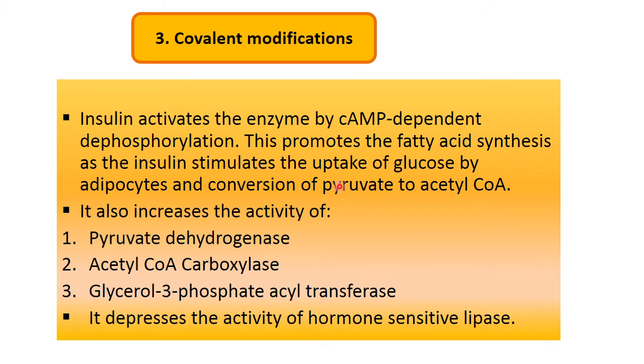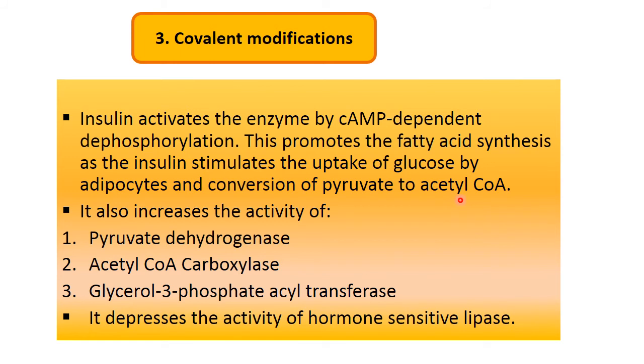It stimulates the uptake of glucose into adipocytes and the conversion of pyruvate to acetyl coenzyme A. And this acetyl coenzyme A will form more and more malonyl coenzyme A,